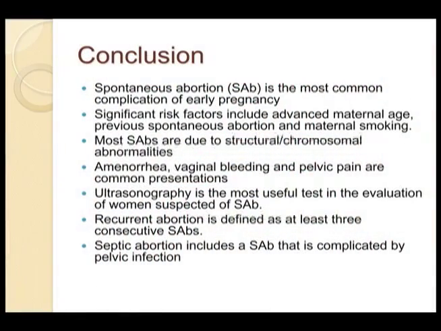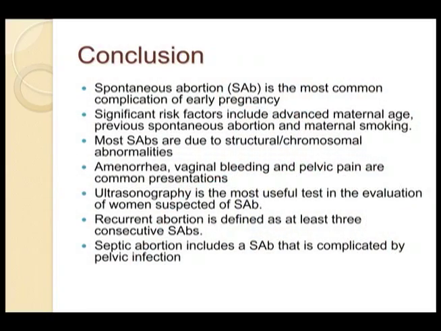And to conclude our presentation, the main points that we want to get across include: spontaneous abortion is the most common complication of early pregnancy. Significant risk factors include advanced maternal age, previous spontaneous abortion, and smoking. Most spontaneous abortions are due to structural or chromosomal abnormalities. The most common presentations that you see in the office setting are amenorrhea, vaginal bleeding, and pelvic pain. Ultrasound is the most useful test in evaluating the type of spontaneous abortion that's occurring. Recurrent abortion is defined as at least 3 consecutive spontaneous abortions. And finally, septic abortion is a spontaneous abortion that is complicated by pelvic infection.